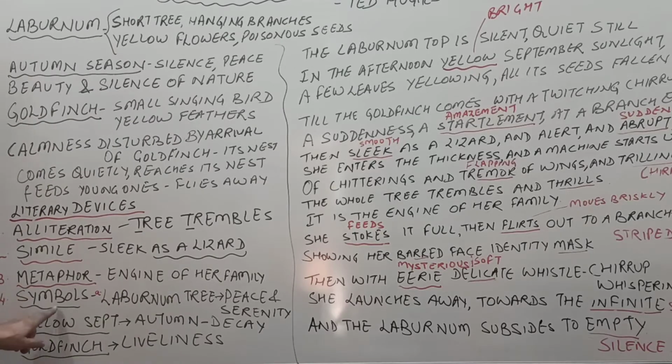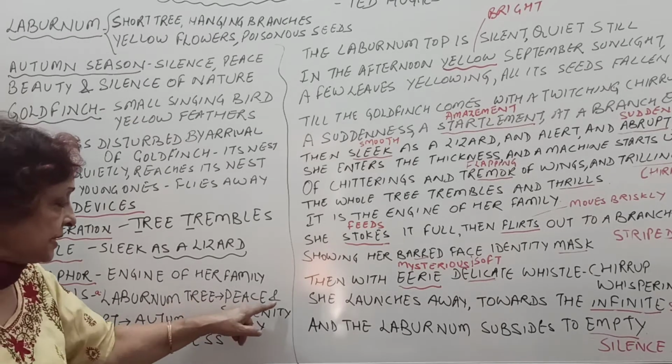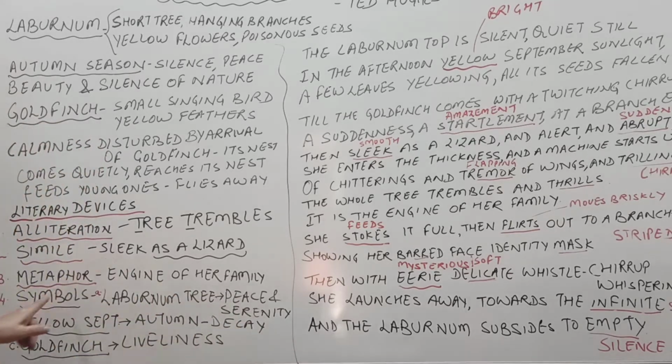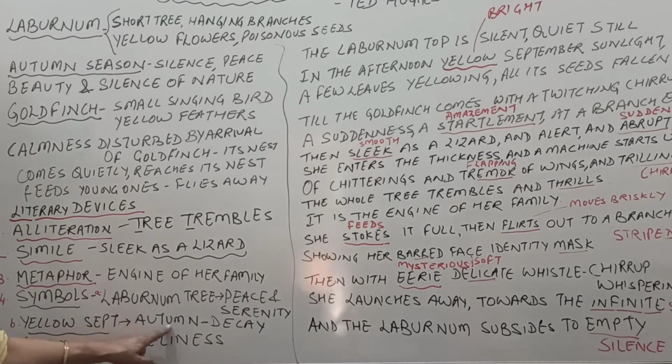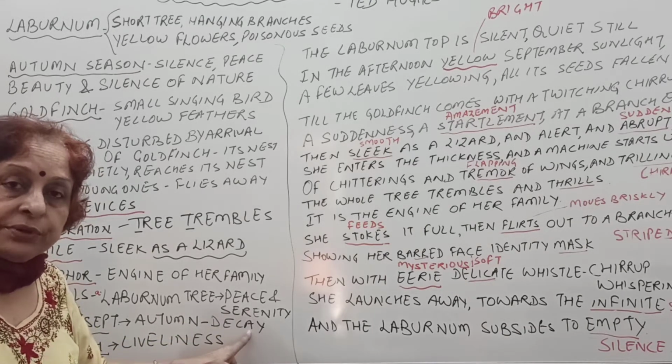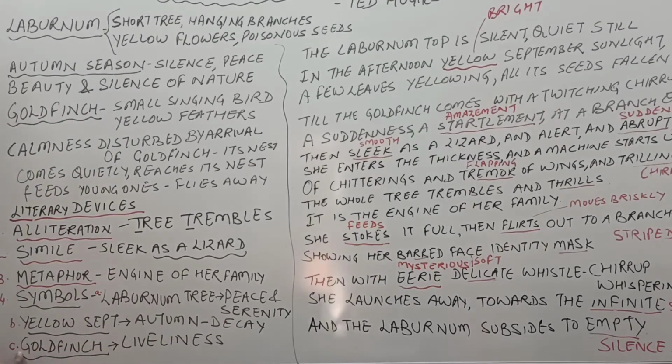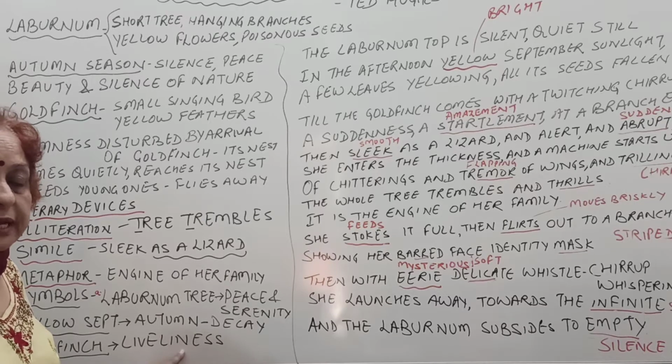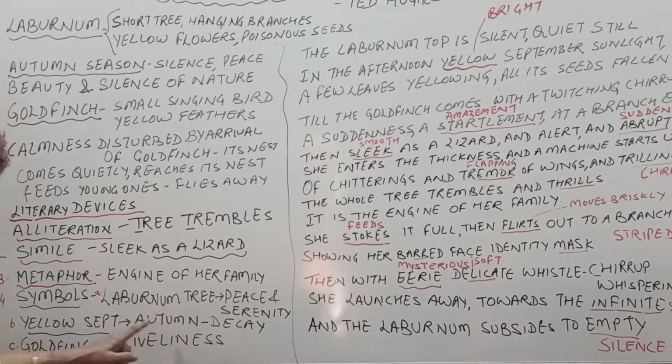So, next, there are symbols in the poem. Laburnum tree is a symbol of peace and serenity. Then yellow September, autumn season, symbolizes the autumn season of decay, deterioration, the leaves become yellow and fall. Goldfinch is a symbol of liveliness, movement, activity, vivaciousness. So these are the symbols in the poem.